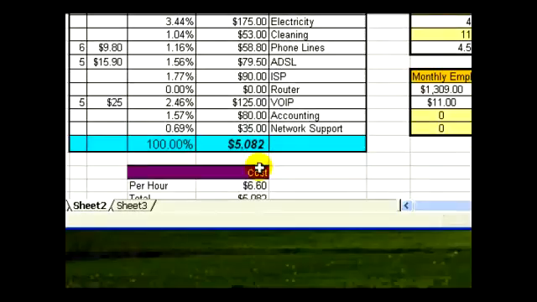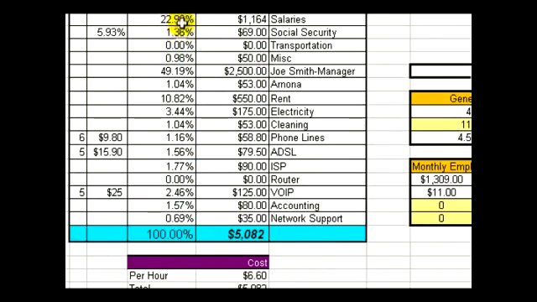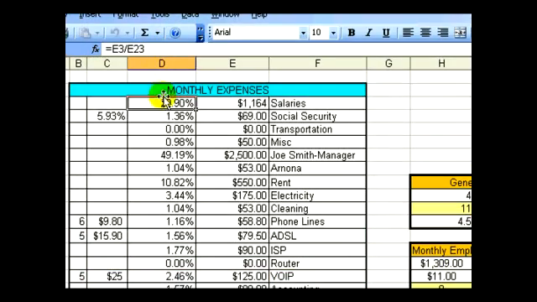a lot of calculations and a lot of formulas. So if we go here, let's say we have our percentages of what percentage of our monthly expense is due to this particular cost, such as salaries. So here, if we click on this percentage for salaries, 22.90, how did we get to that number? We see that there's a formula in this cell, D3. What is the formula for expenses? The formula is E3 divided by E23.